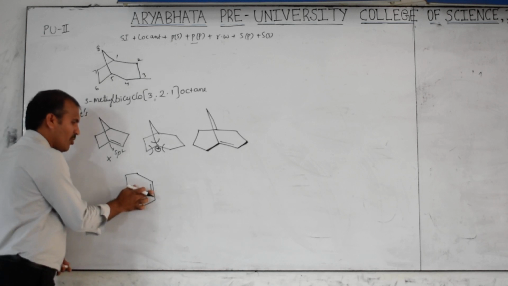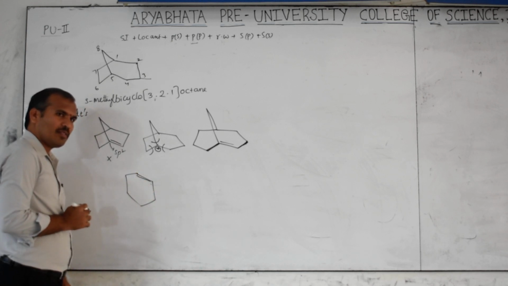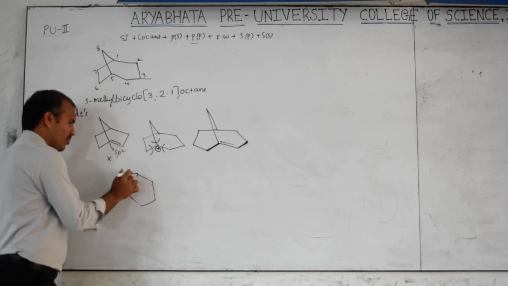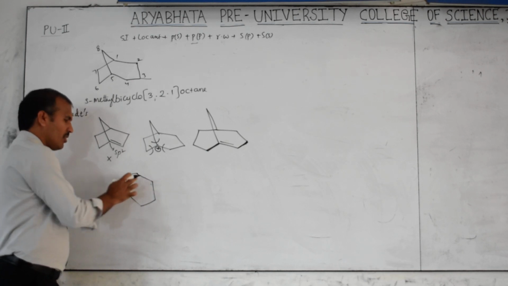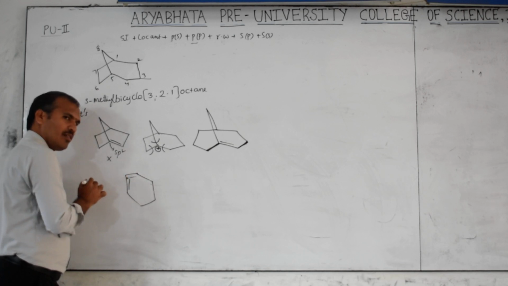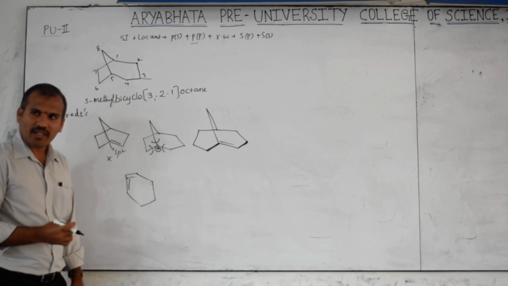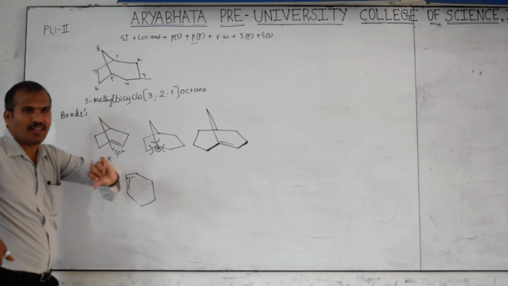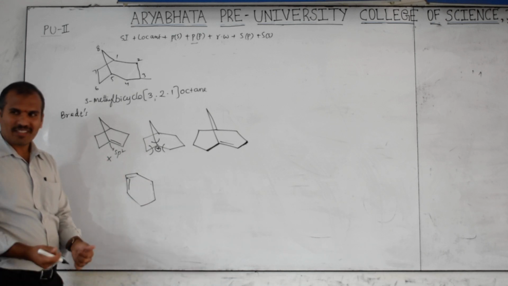Remove this double bond, where will you place it? What do you call this, cis or trans? Cis. Remove this and place it here. What do you call it? Remove this and place it here. Anywhere you place it, what are you getting? Then to transform, how do you get it? Twist. Yes or no? How to twist?